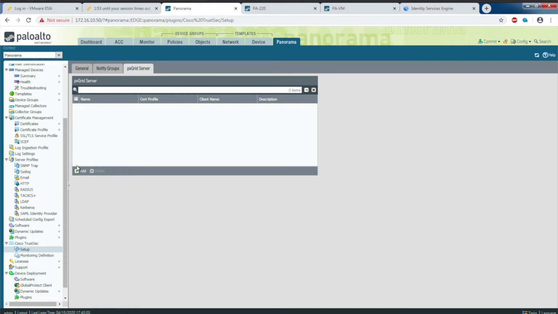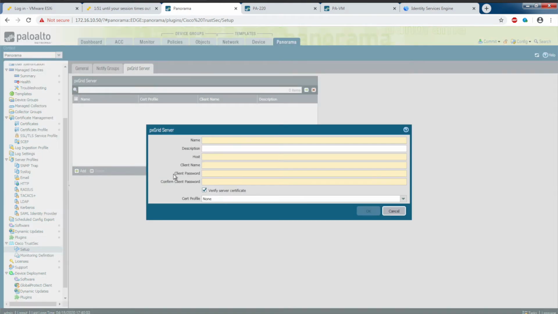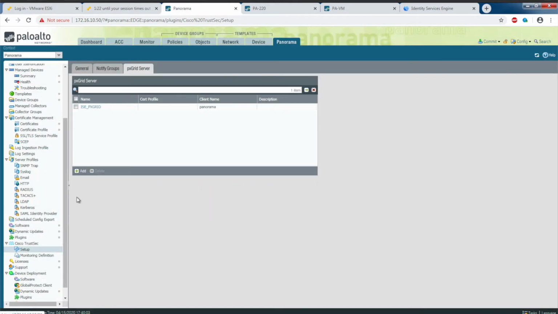For pxGrid server, I'm going to call this ISE_pxgrid. Okay. The host, Panorama, is the client name, and the password is the one I copied earlier. Okay. I'm not going to verify server certificate here, and I'm going to push OK. Right.